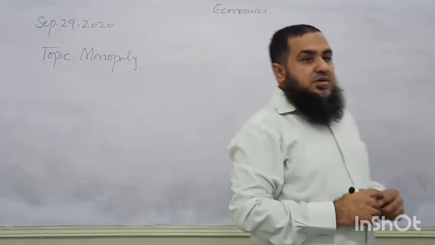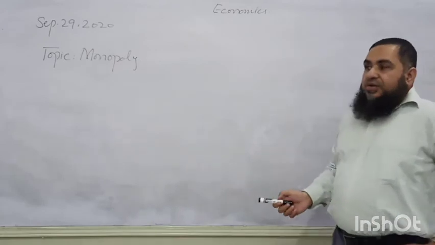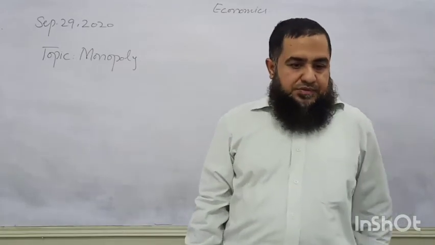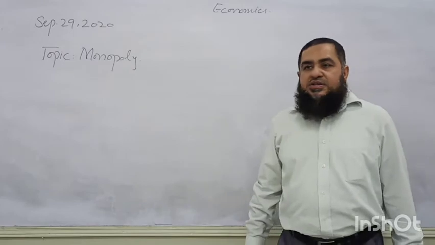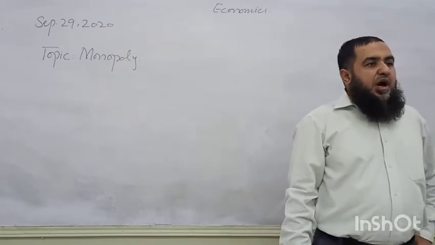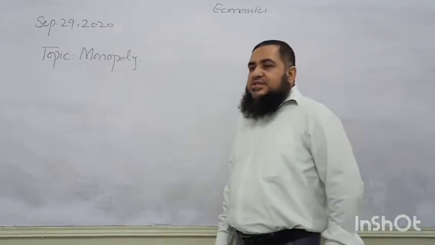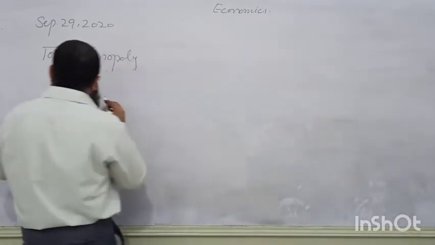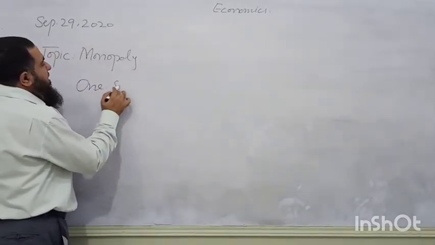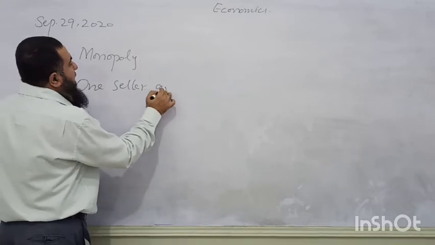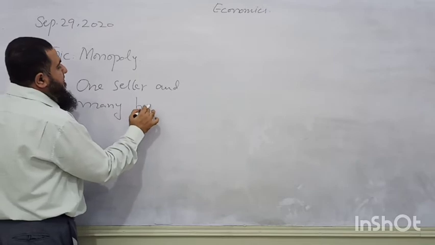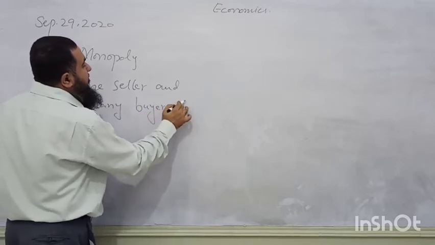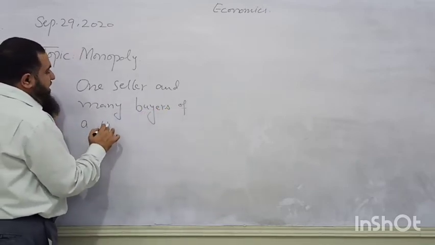Okay, Bismillahirrahmanirrahim. And today we are going to start our lesson about imperfect market structure. That is, the first example of imperfect market structure is monopoly. Monopoly means one seller and many buyers of a unique product.